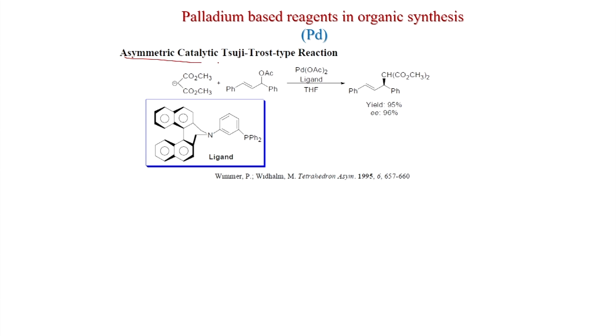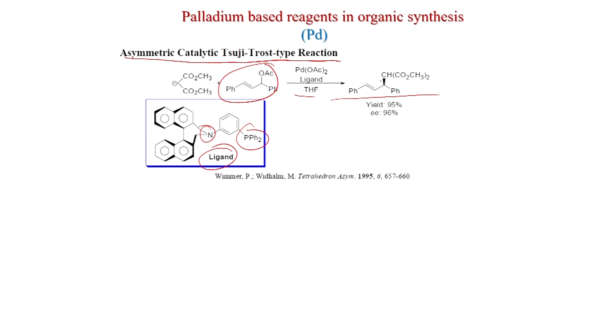An asymmetric catalytic Tsuji-Trost type reaction is possible. Suppose here this is a secondary acetate and this is malonate with this ligand. You can see there is a phosphine and an amino group with palladium acetate, because this phosphine and nitrogen will bind with palladium, and in THF solvent you get this product.